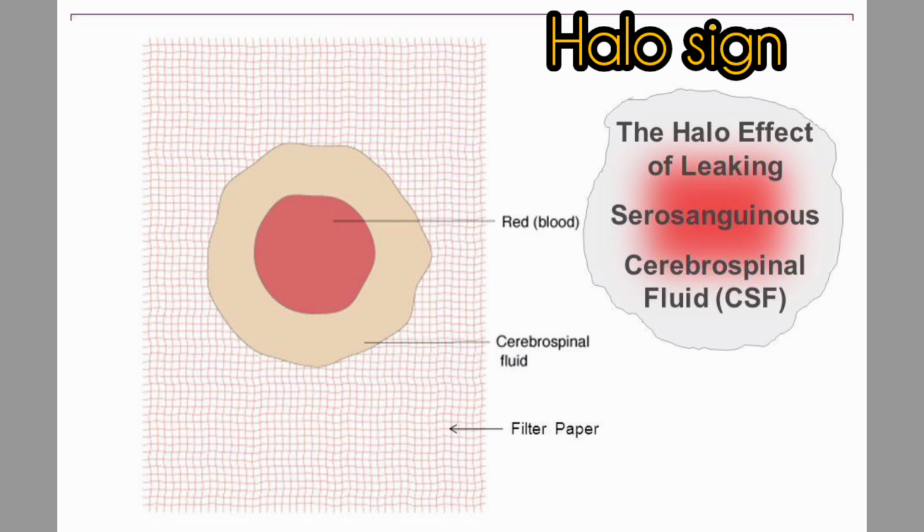The next one is the halo sign. It is a double ring pattern that can appear on paper or linen when CSF leaks with blood. CSF leaks into the ear or nose. It also carries a high risk of infection or meningitis, and is also a sign of possible injury to the internal carotid artery.